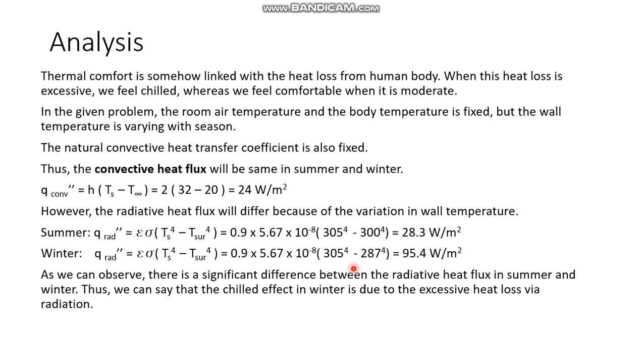Okay, so in winter also we do the same thing, and since the wall temperature is less, definitely the difference will be more, the greater over here. So we understand that the radiative heat flux is more in winter. Why it is more, we have understood by having a look at this formula. Now, since this radiative heat flux is more, this means that the amount of heat loss will be more in winter. So that is why we feel chilled in winter. So as we can observe, there is a significant difference between the radiative heat flux in summer and winter. Thus, we can say that the chilled effect in winter is due to the excessive heat loss via radiation.